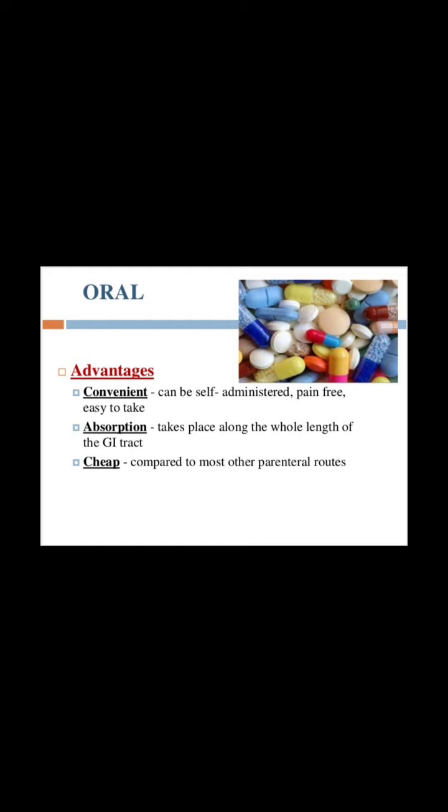That means it costs less as compared to most other parenteral routes. Also, this route is pain free, so there will be no pain to the patient. So that is why this route is very convenient and economical.